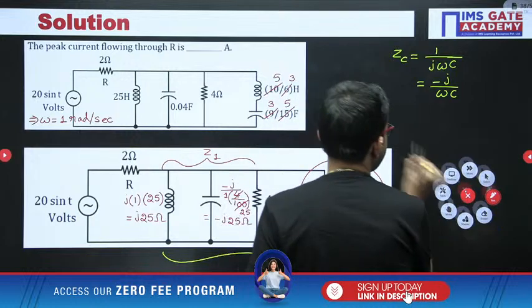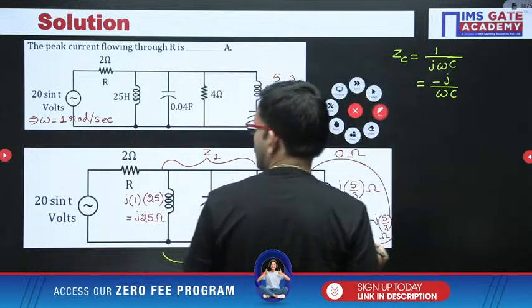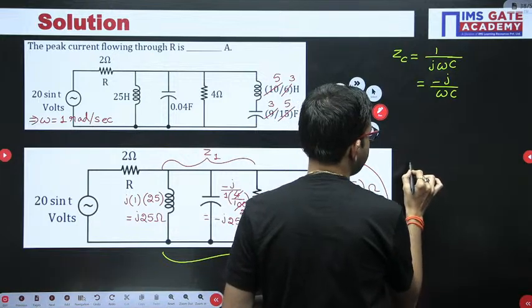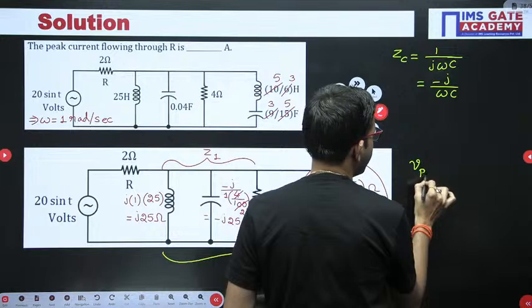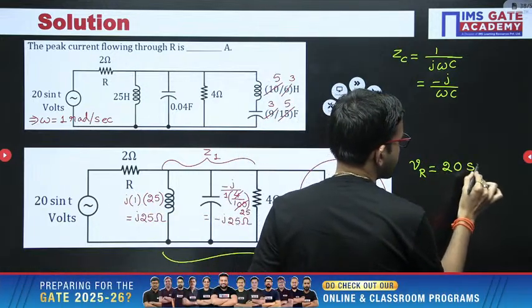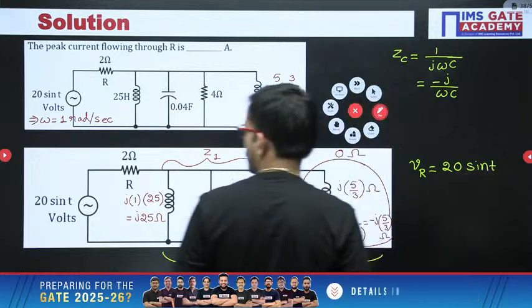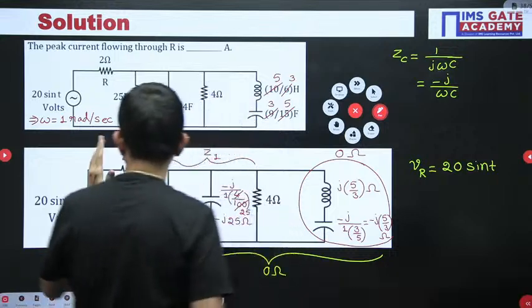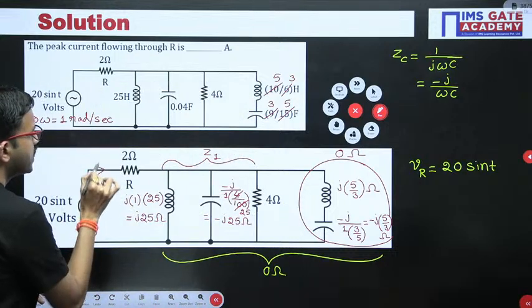Okay, right. So here the voltage across the resistor, in this question, you are getting 20 sin t. In this particular resistor, if you want, you can assume the current direction like this.